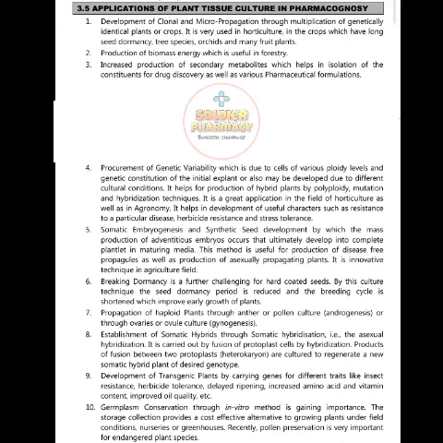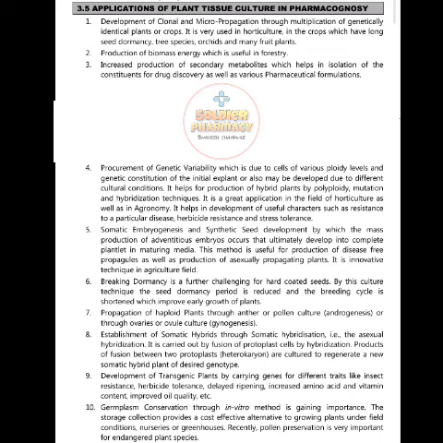It is a great application in the field of horticulture as well as in agronomy. It helps in development of useful characters such as resistance to particular diseases, herbicide resistance and stress tolerance. Then fifth, somatic embryogenesis and synthetic seed development, by which mass production of adventitious embryos occurs that ultimately develop into complete plantlets in maturing media. This method is useful for the production of disease-free propagules as well as production of asexual propagation plants. It is an innovative technique in the agriculture field.